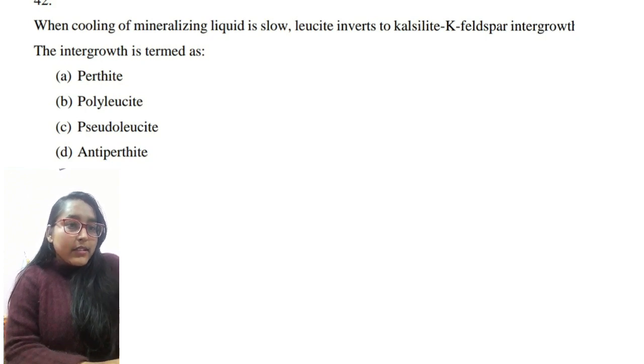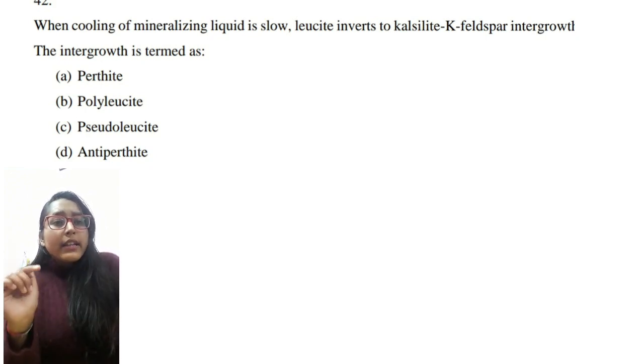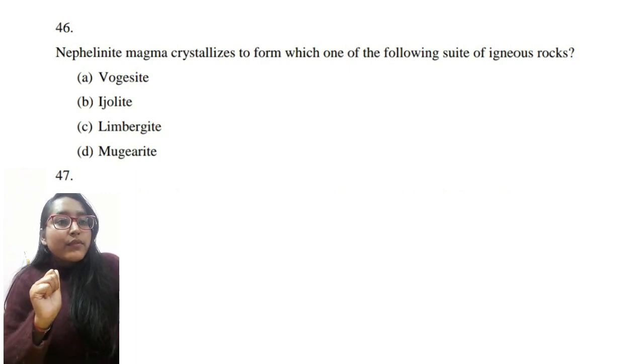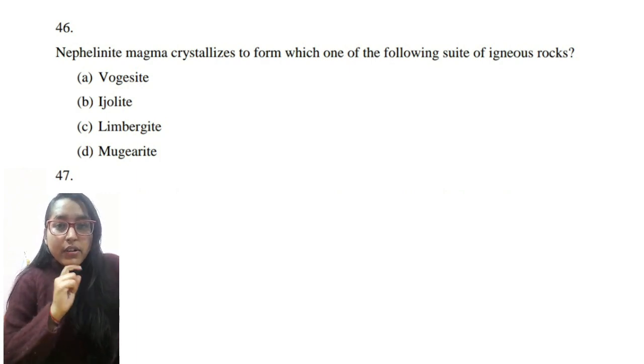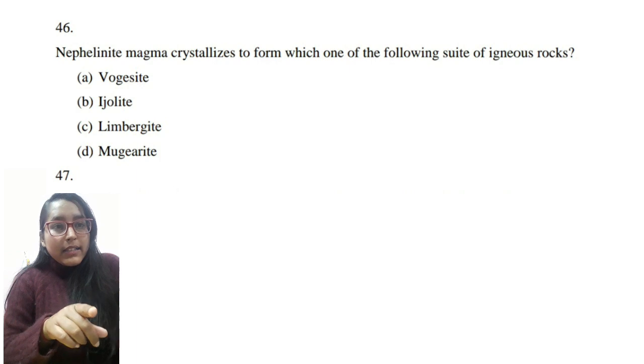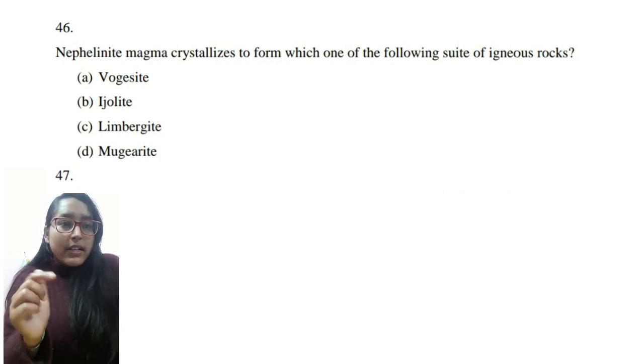Next is nephelinite magma crystallized to form which one of the following suites of igneous rock? I'm not sure about it, but I think the answer for this will be ijolite. If you know about it, then do comment down.